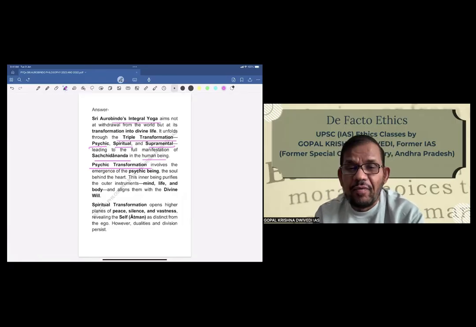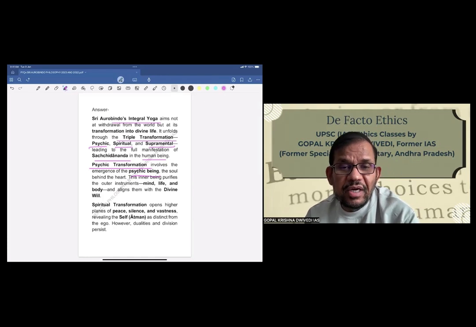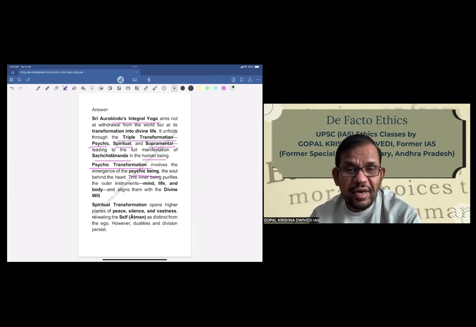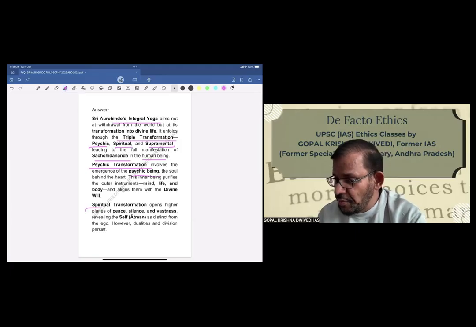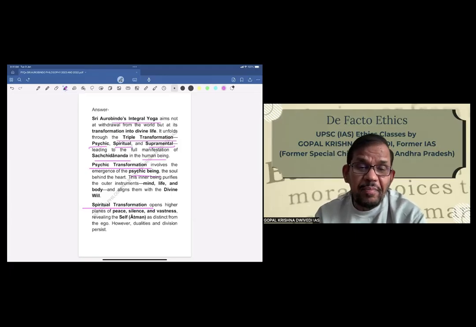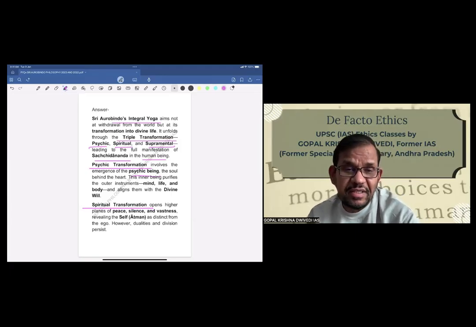Psychic transformation involves the emergence of the psychic being, the soul behind the heart. This inner being purifies the outer instruments of mind, life, and body and aligns them with the divine will. Spiritual transformation opens higher planes of peace, silence, and vastness, revealing the self as distinct from ego.